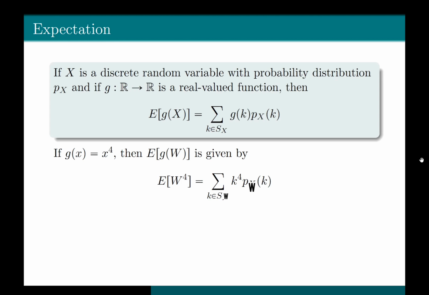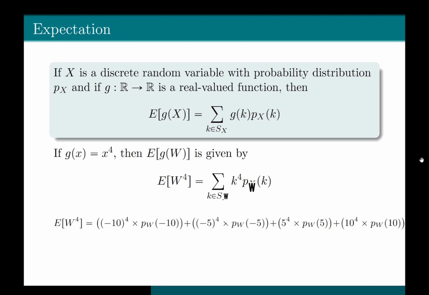And again, the summation is taken over the support of the random variable W. Okay, so now k can take value -10, -5, 5, or 10. If we put those values over here and multiply with their probabilities, we will get that the expectation of W to the power 4 is equal to 3750. So if g is any real valued function, we can always calculate the expectation of g of that random variable by using the formula given over here.